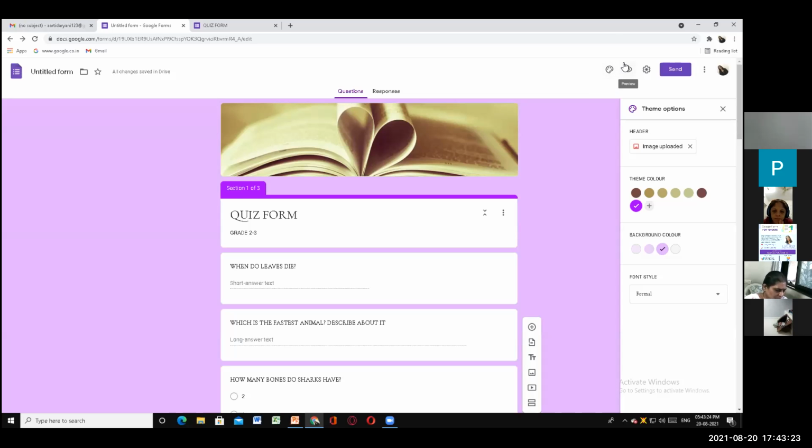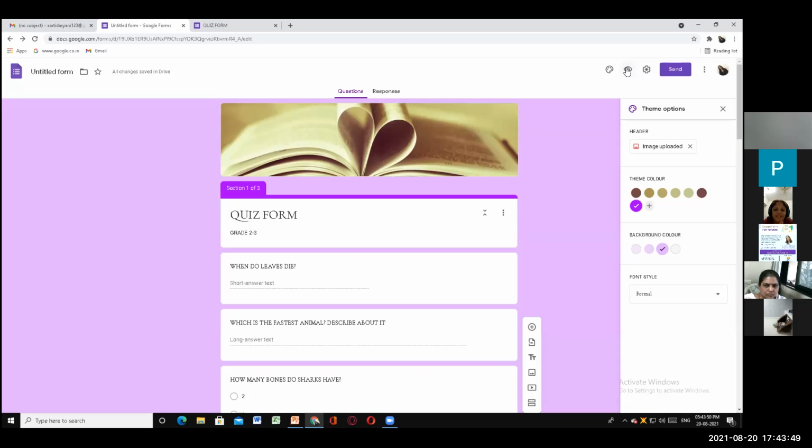Customized theme. Now, what is this icon for? Can you see this icon? Looks like an eyeball, right? So I will click this eyeball to see the preview of your form. Let me see how I have made my form. Maybe not that interesting, but yes, it looks like a form. Let's click on this preview.